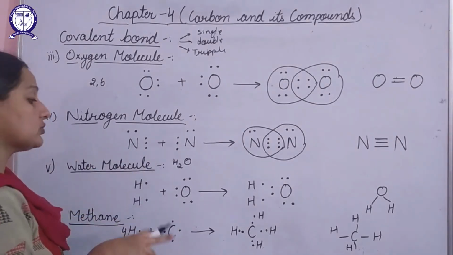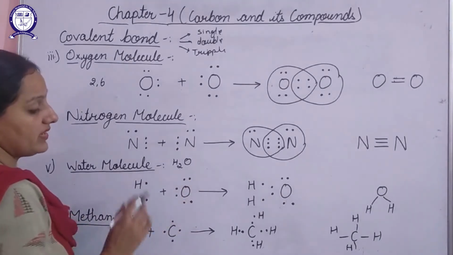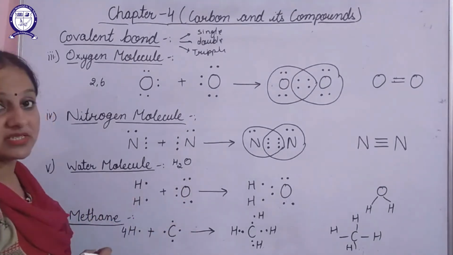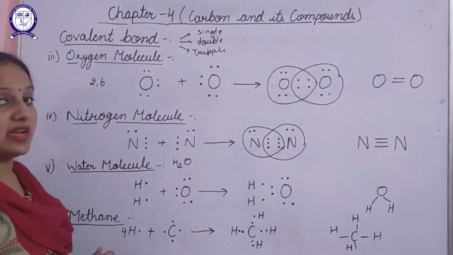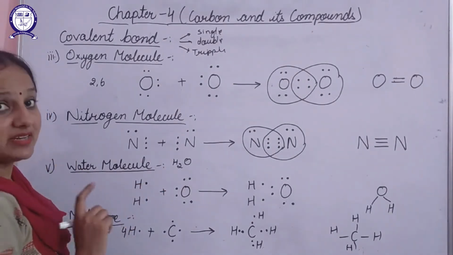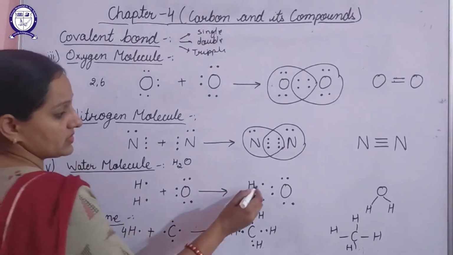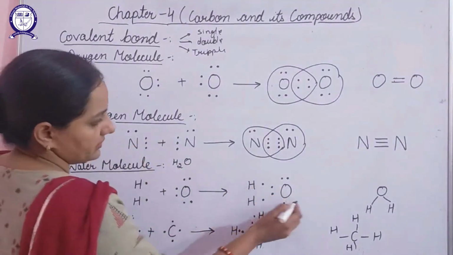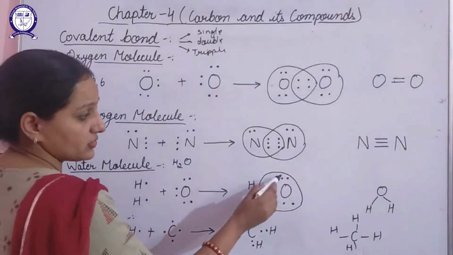Now why are 2 hydrogen atoms combining with 1 oxygen atom? Because oxygen has 6 valence electrons, so it requires 2 extra electrons. If it combines with 1 hydrogen atom, it will achieve only 7 electrons, but it requires 8 electrons. Because of that, it will combine with 2 hydrogen atoms. In this way, oxygen also has 8 electrons.